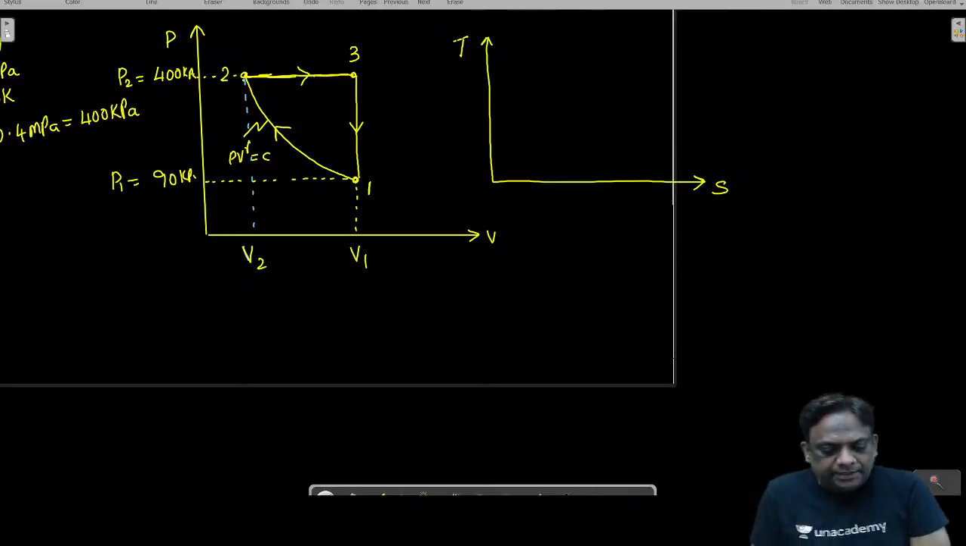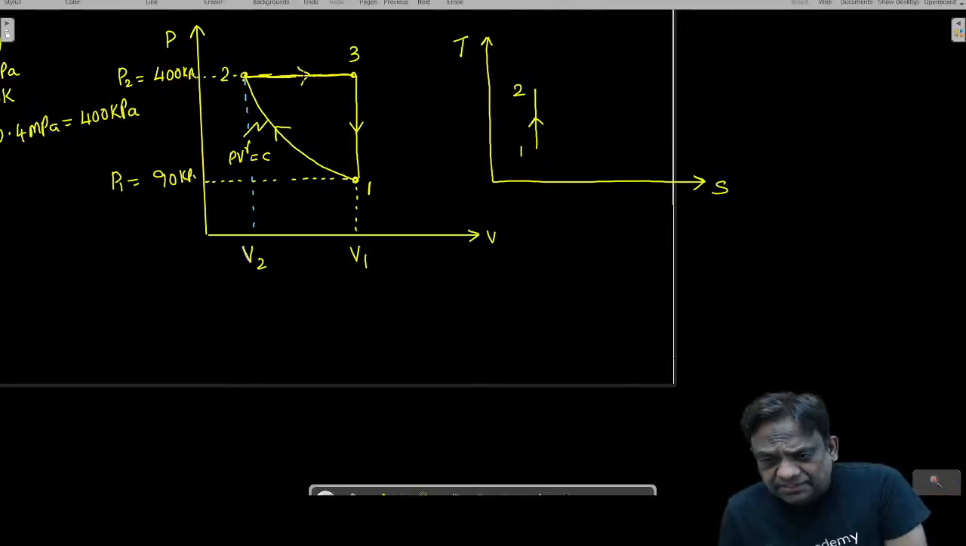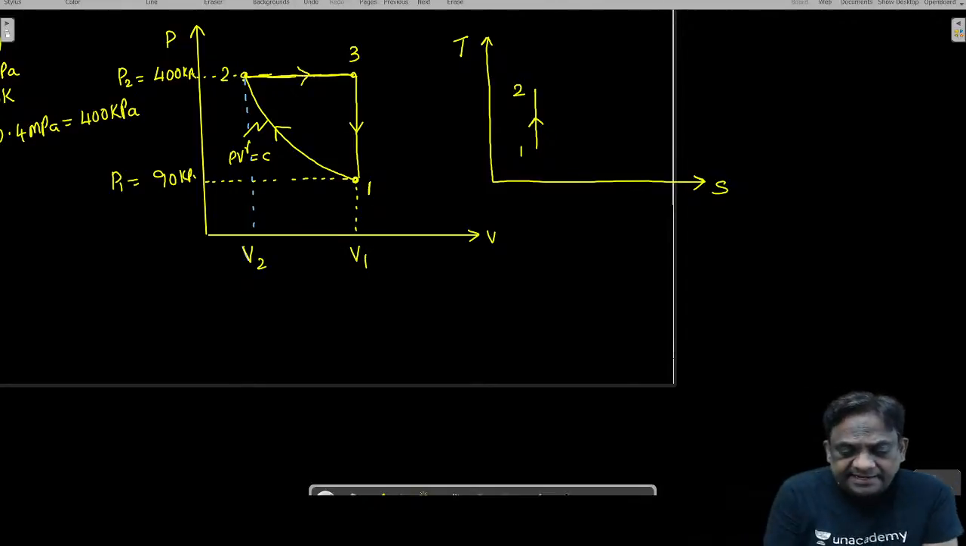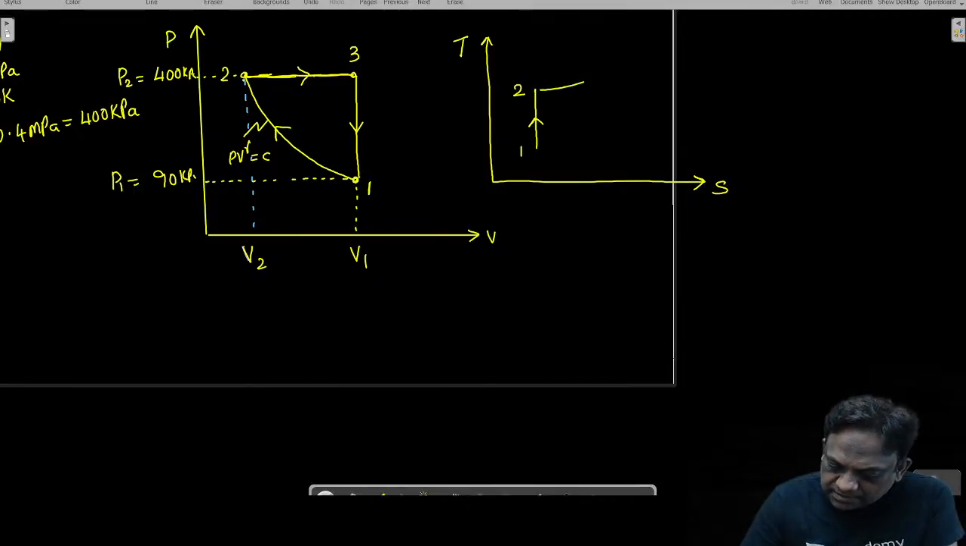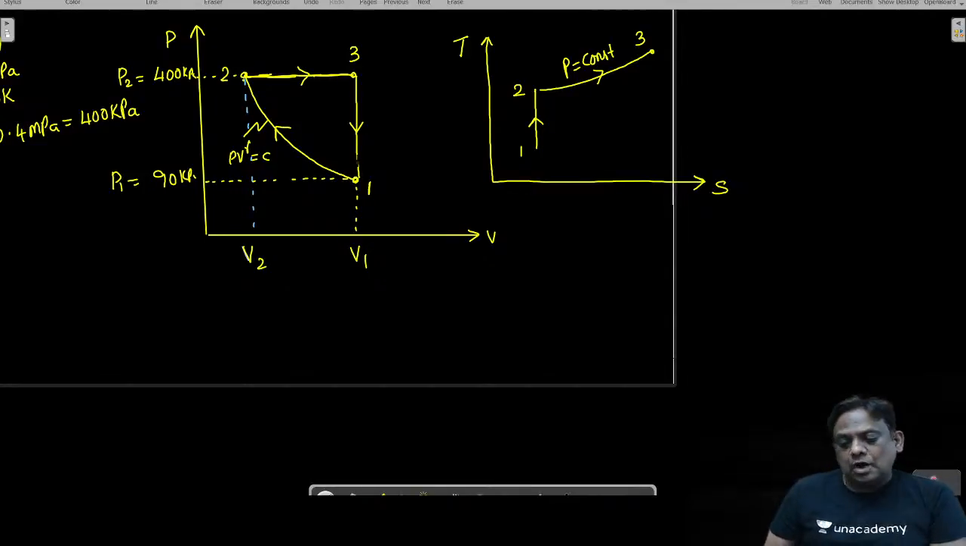Now what is 1 to 2? Reversible adiabatic compression. Reversible adiabatic is isentropic. What is 2 to 3? It is constant pressure heat addition. So this is constant pressure on the TS diagram. Let us say this is 2 to 3. And what is 3 to 1? It is constant volume. Observe here, this is a constant volume process.